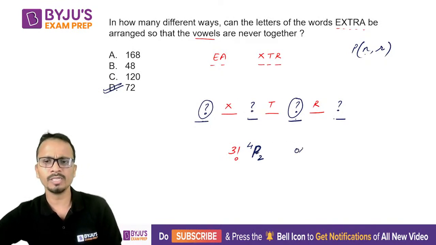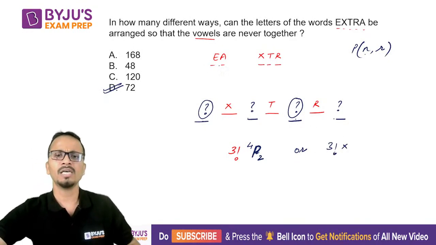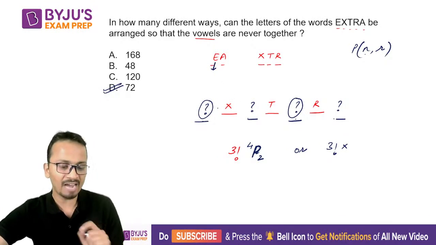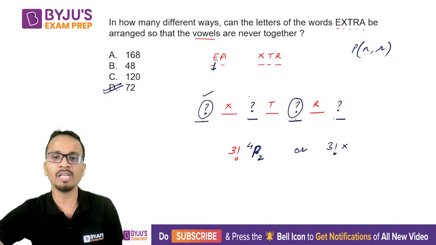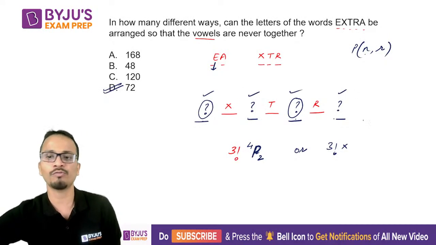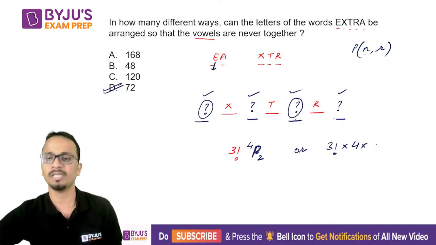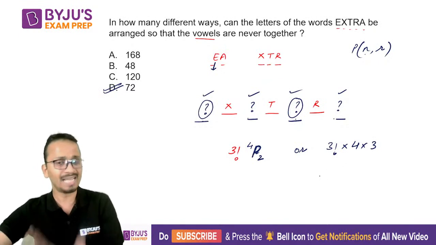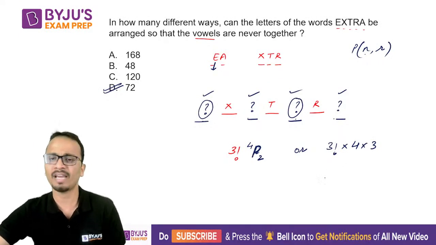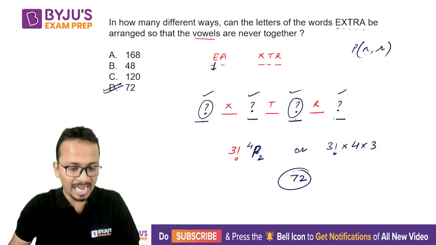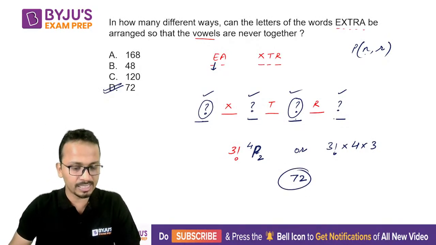Another way you can do is, after writing 3 factorial, what you can say is, if I pick the first vowel, how many places do we have to arrange this? So we have 4 places, 1, 2, 3, 4 for the first vowel. So I'll multiply it by 4. Then for the second vowel, I will have remaining 3 places. So I'll multiply it by 3. Now in both cases, you will get the same final answer, that is 72. All right. So I hope I am clear in this case, Yash.